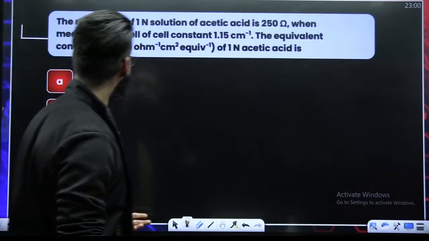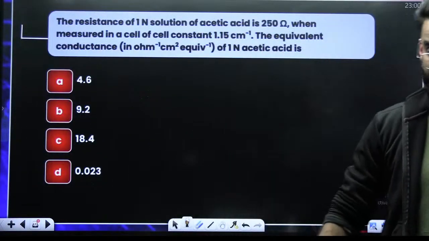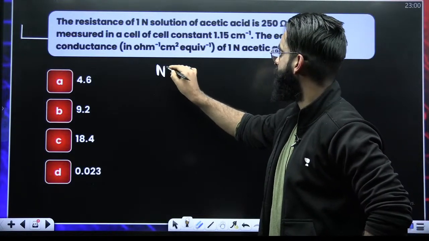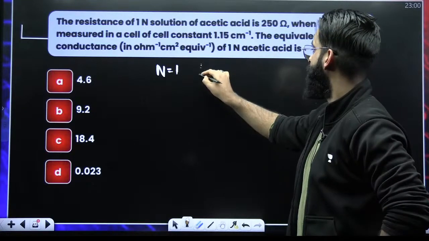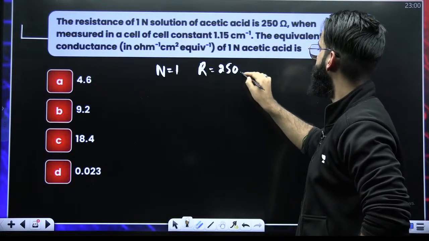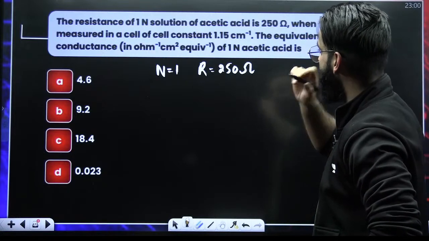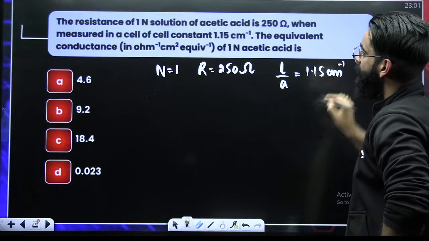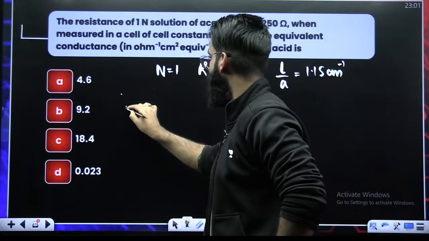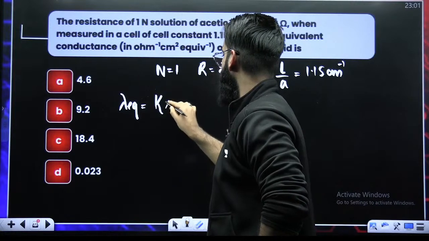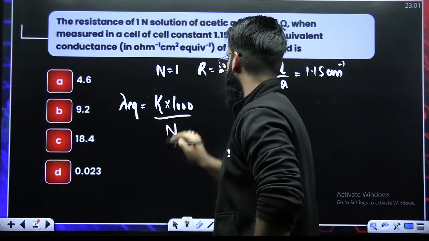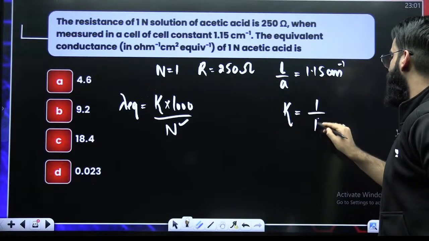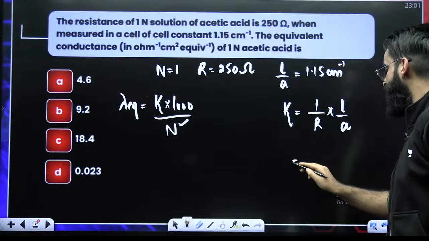Again a similar sort of question, and I believe you can easily solve this one as well. The resistance of one normal solution of acetic acid is 250 ohm when measured in a cell of given cell constant. Equivalent conductance, lambda EQ, is equal to kappa multiplied by 1000 divided by normality. Now, normality is given, kappa is not given. We have to calculate kappa, the conductivity: 1 divided by R multiplied by L by A. This is the formula. I believe you know it.